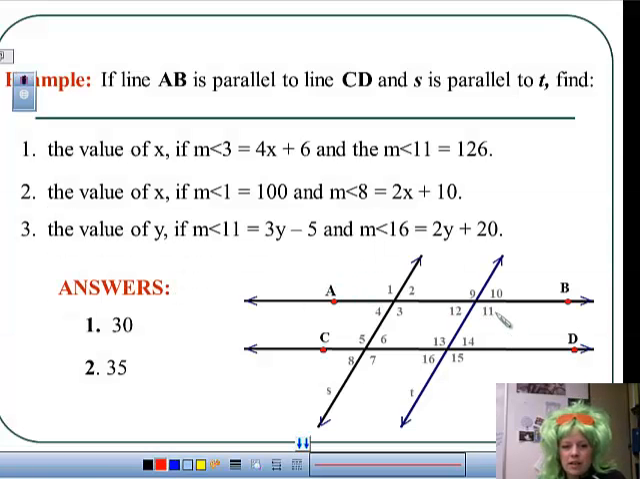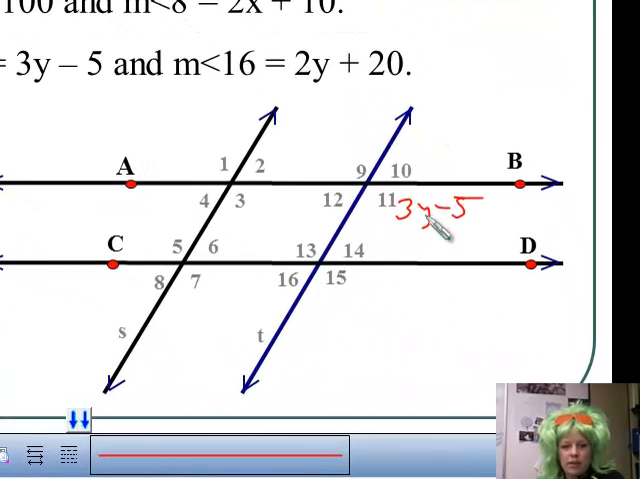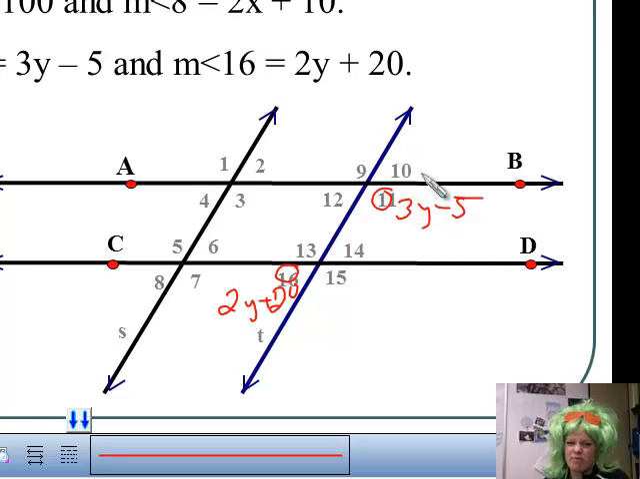If angle 11 is 3y minus 5, and angle 16 is 2y plus 20. 16 and 11 don't have anything in common, do they? They're not alternate exterior, interior angles, consecutive, or corresponding. But what if I said, hey guys, what do we know about 16 and 14? Yeah, 16 is the same as 14. So if 16 is 2y plus 20, what is 14? 2y plus 20.